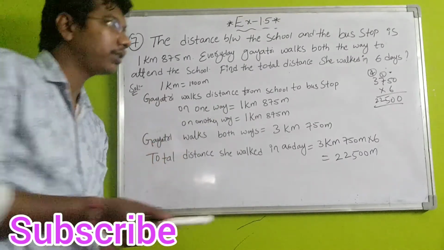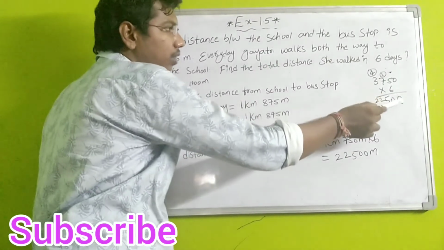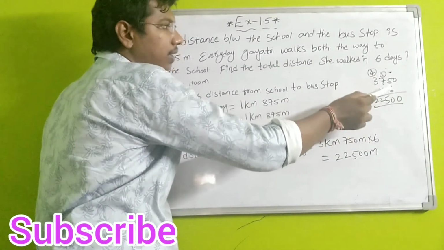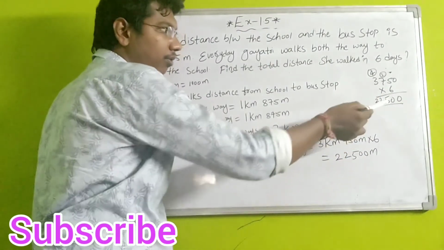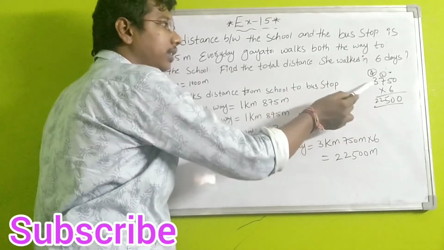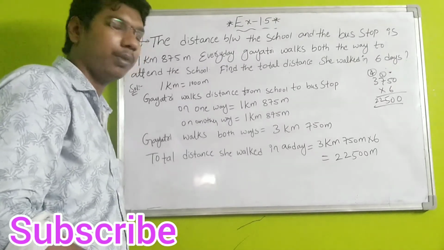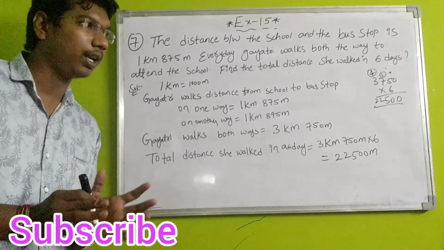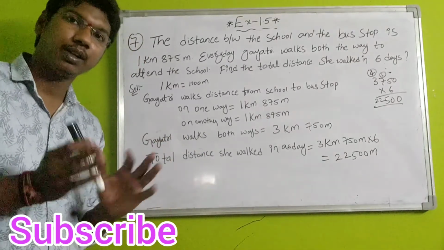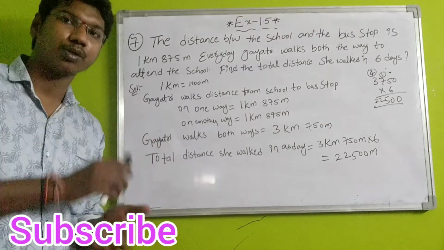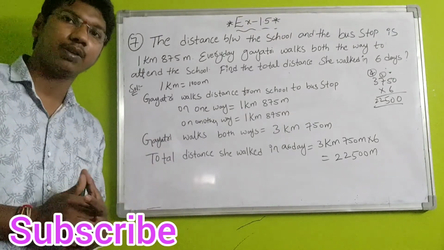Now if you multiply 3750 with 6: 6 times 0 is 0, 6 times 5 is 30, 3 carry. 6 times 7 is 42, 42 plus 3 is 45, 5 and 4 carry. Again 6 times 3 is 18, 18 plus 4 is 22, so 22,500. Therefore 22,500 meters she is walking daily, school to bus stop and similarly the other way, bus stop to school. This is the question number 7 answer, students.